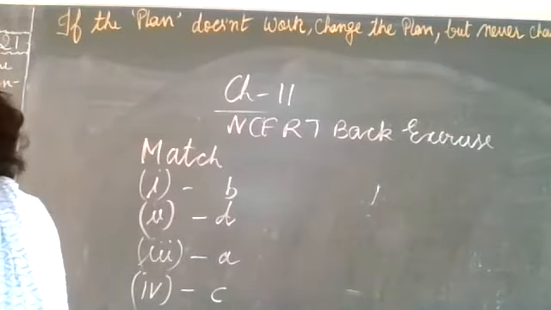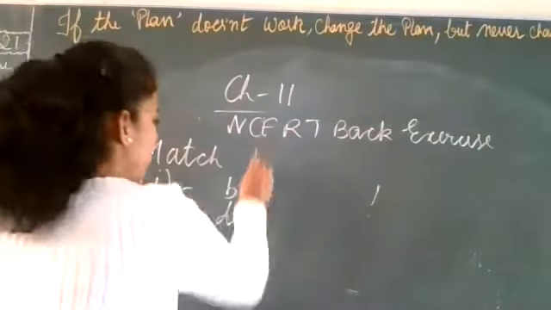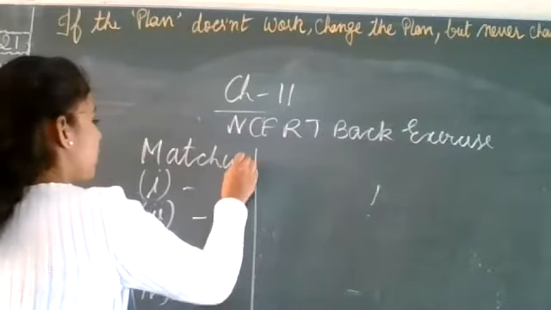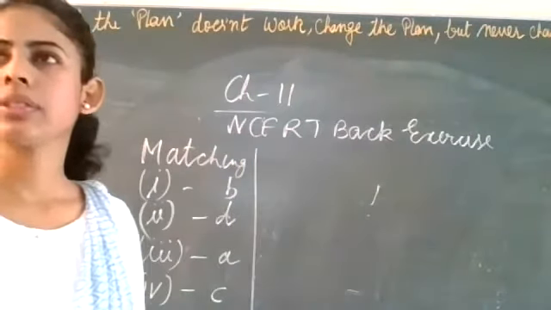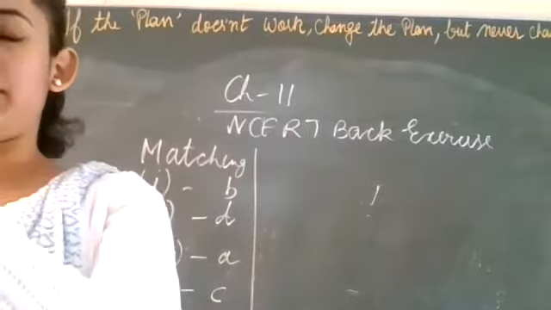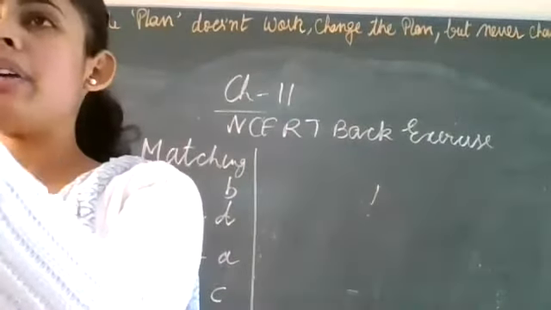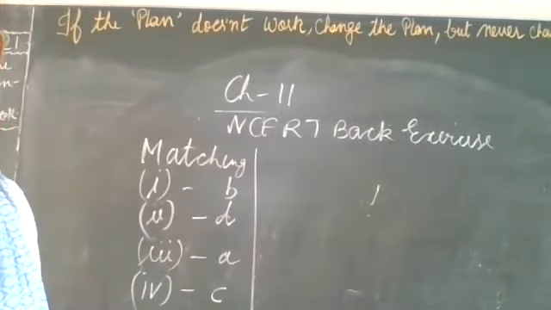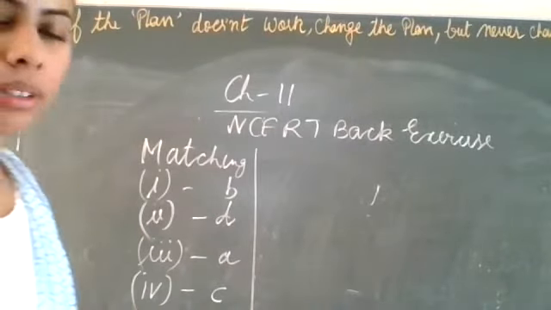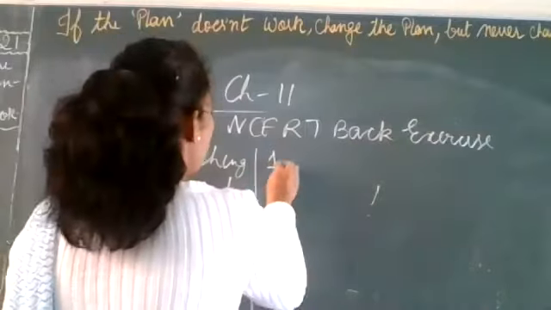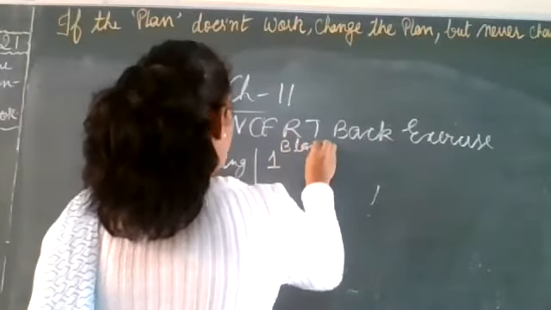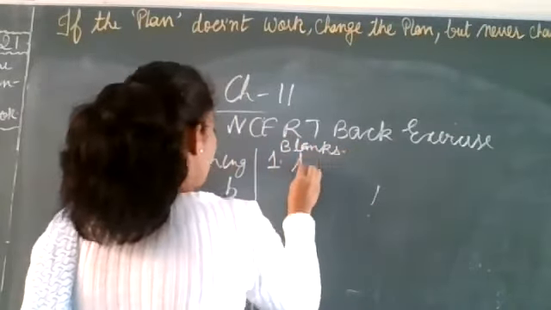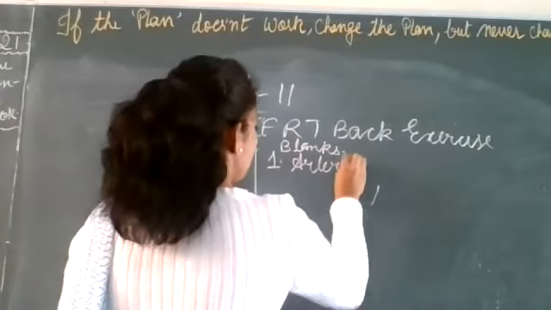Now coming to the next part, fill in the blanks. Read the full sentence, filling the blanks. By arteries. So the first answer in the blanks is arteries.